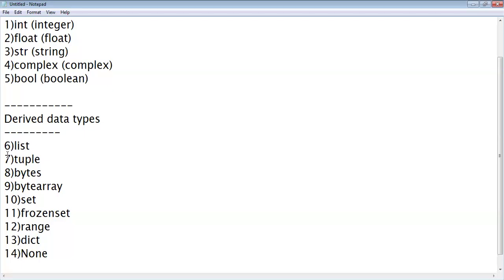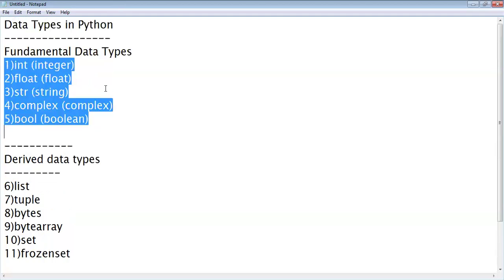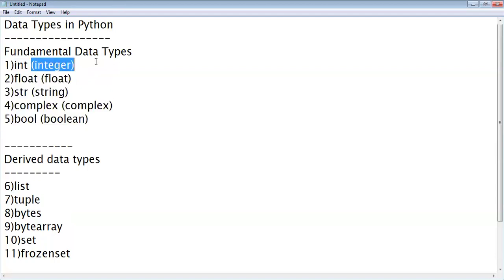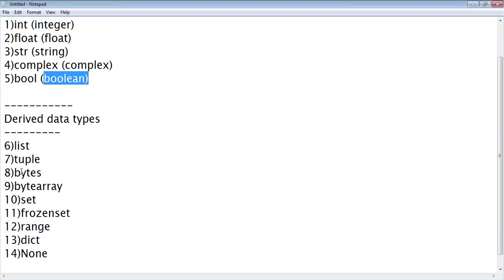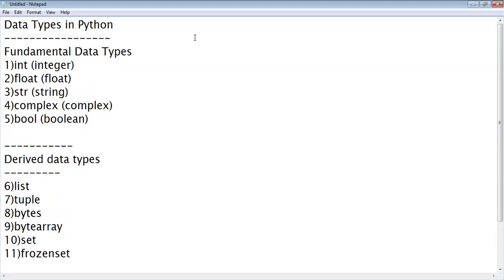Is it clear so far? There are 5, we'll discuss one by one. What are the 5 fundamental data types in Python? Int means integer. Second one is float. Next one is string. Next one is complex data type. Next one is Boolean data type. Apart from these 5 data types, we have list, tuple, byte array, set, frozen set, range, dictionary, and none. These are the data types supported by Python. We'll discuss one by one, right?